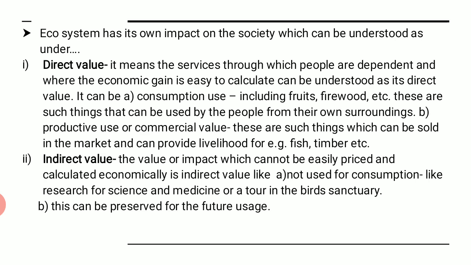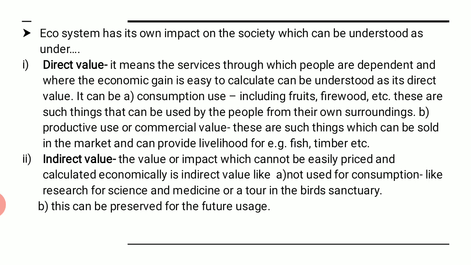Now why do we call it consumption use? Because these things we get directly from nature, from the surroundings, and we can use them for our own purpose, right? And the other direct value is productive use. Productive use can also be known as commercial use. That means everything that we get, we can sell it and earn money out of it. Those things that we sell or create money out of become part of direct value. These are things which can be sold in the market and can provide livelihood.